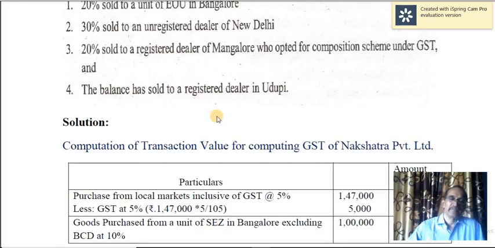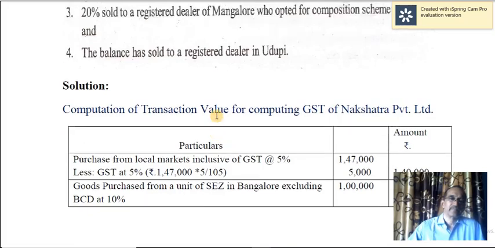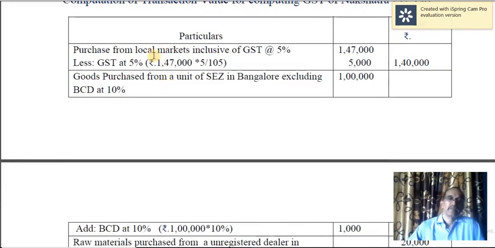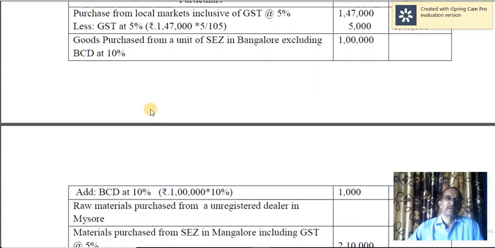Now let us see the computation of transaction value for computation of GST. Purchase from local markets inclusive of GST, see 1,47,000 minus GST, you will get the remaining value 1,40,000. Goods purchased from a unit of special economic zone in Bangalore excluding BCD, yes, 1 lakh.